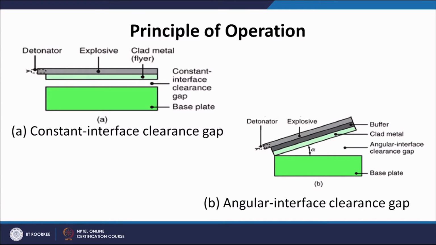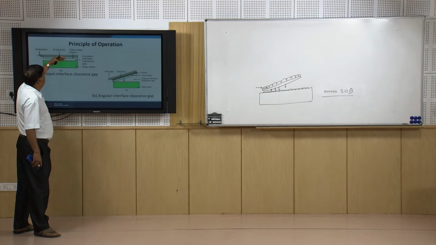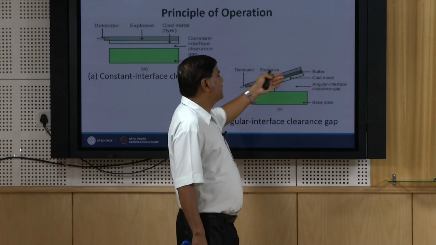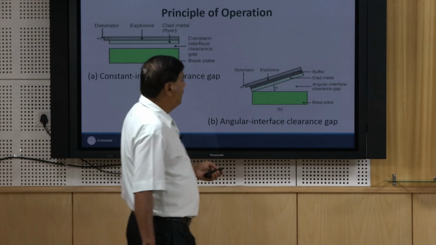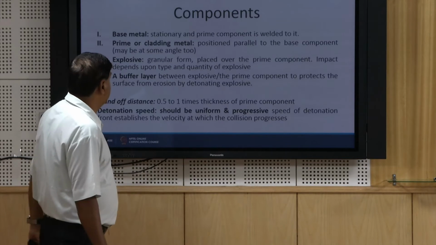In another case, the buffer layer is placed in between to avoid any kind of erosion to the prime component or the clad material, which is placed at certain angle. It is called angular interface clearance gap, and then the base plate. So, in this case it is fired and the plate is pushed sequentially from one end to another for development of the weld joint, and here the plate is already kept at certain angle, so that when it is fired it will gradually move from one end to another.